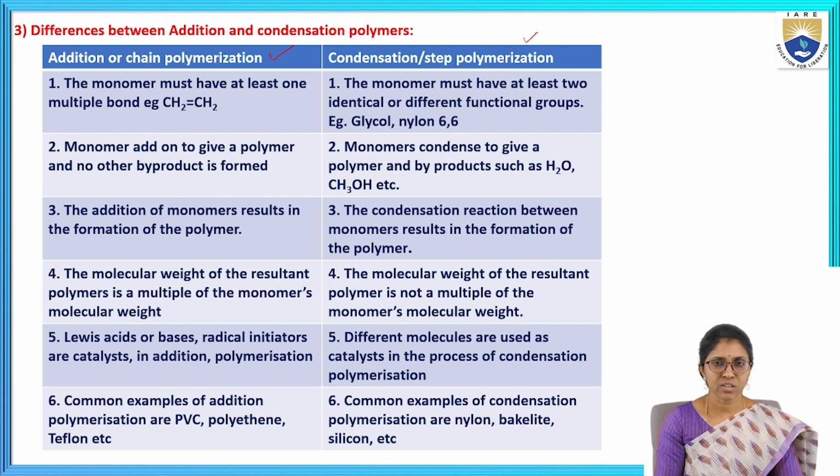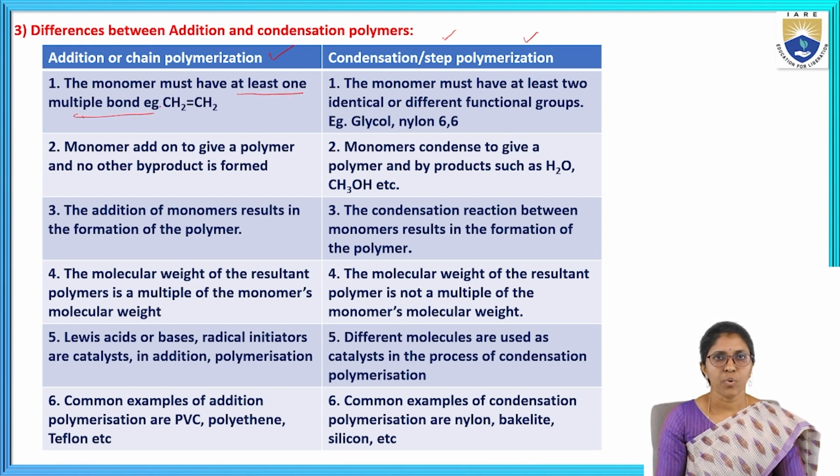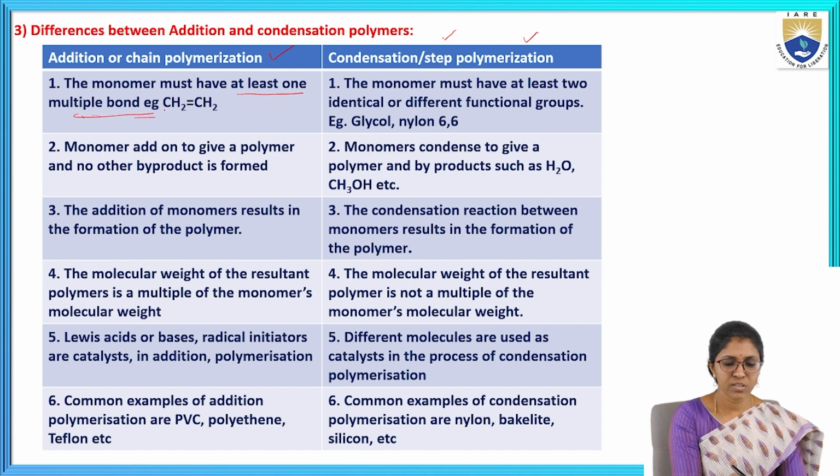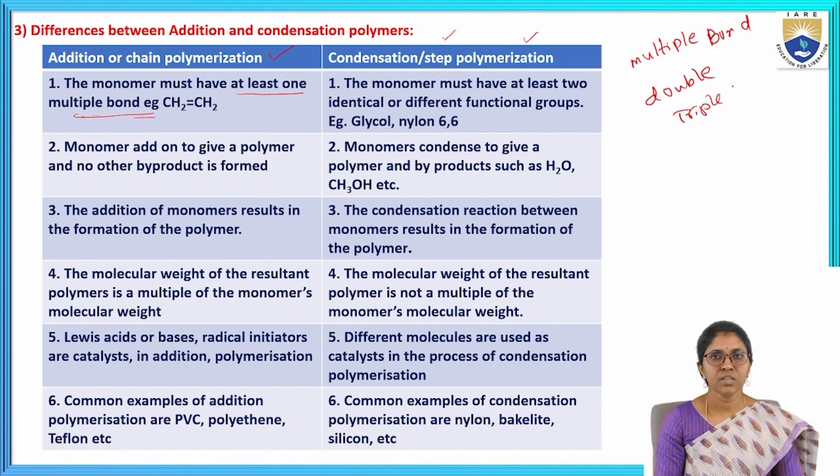In addition polymerization, the monomer must have at least one multiple bond, that means a double or triple bond.